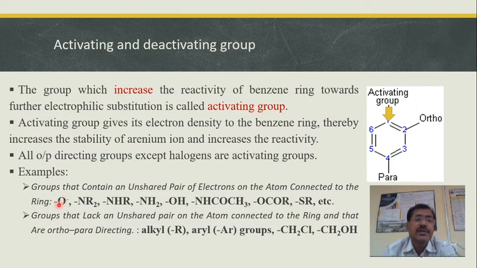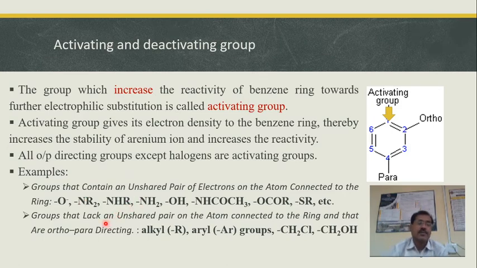Say you have an O- group attached to the benzene ring. You have an OH group attached to the benzene ring. You have an OCOR group attached to the benzene ring, and you have an SR group. The SR group is very similar to the OR group. And the second class of groups is nitrogen containing groups like NH2, NHR, NR2, NHCOCH3. These are some of the groups in which the atom connected to the benzene ring possesses one or more unshared pairs or lone pairs of electrons.